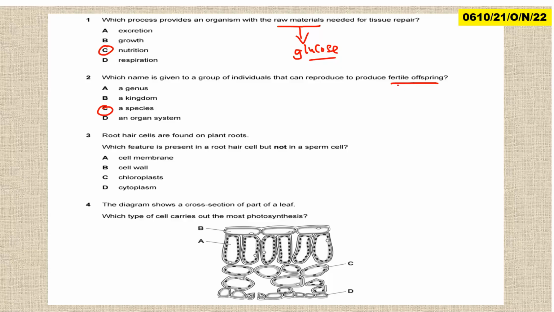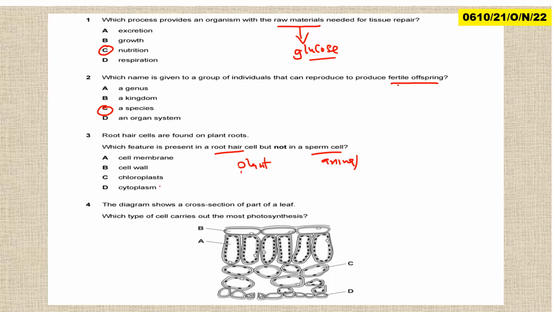Then of course, question 3, root hair cells are found on the plant roots. What features are present in the root hair cell but not in the sperm cell? So we are comparing animal cell and plant cell. Although this is under organization, we are going to answer it. The cell membrane is present, chloroplast not present. The cytoplasm is present in the root hair cell.